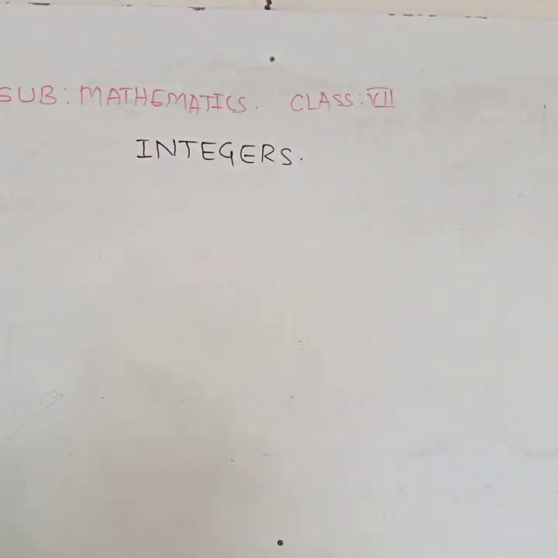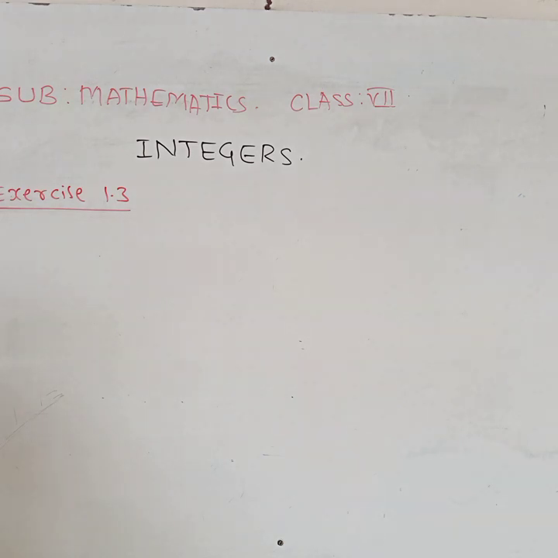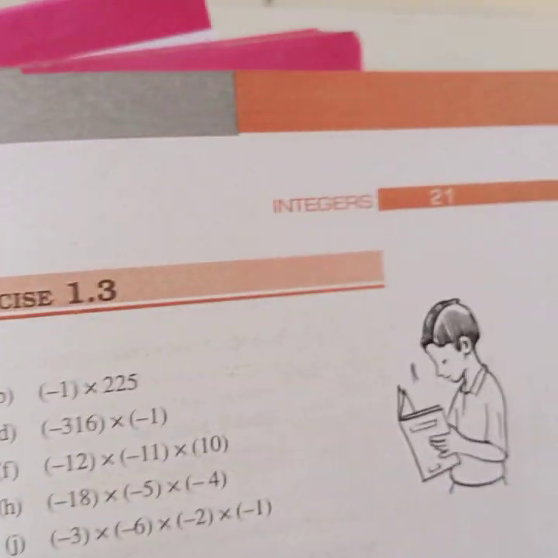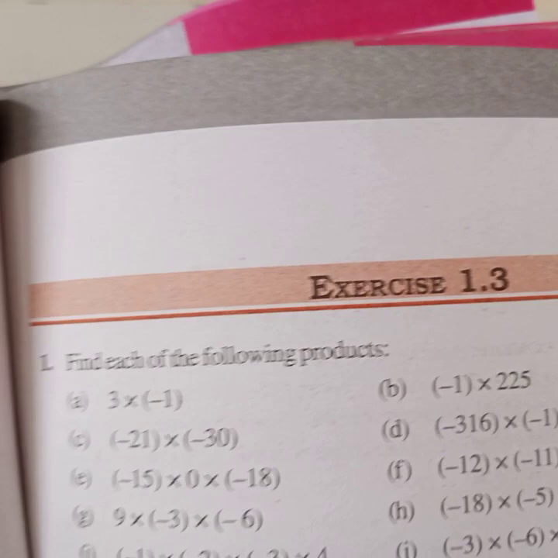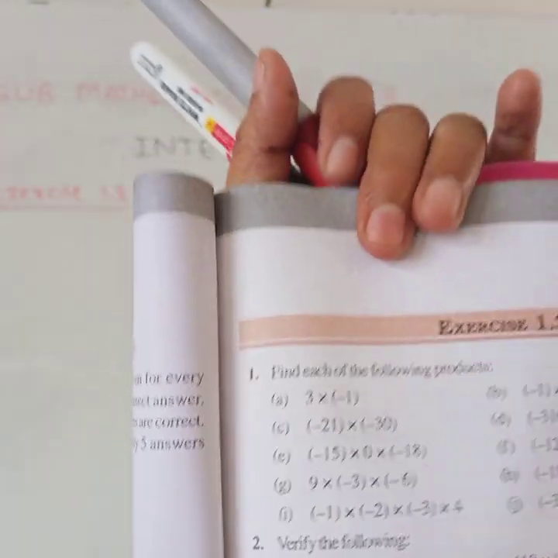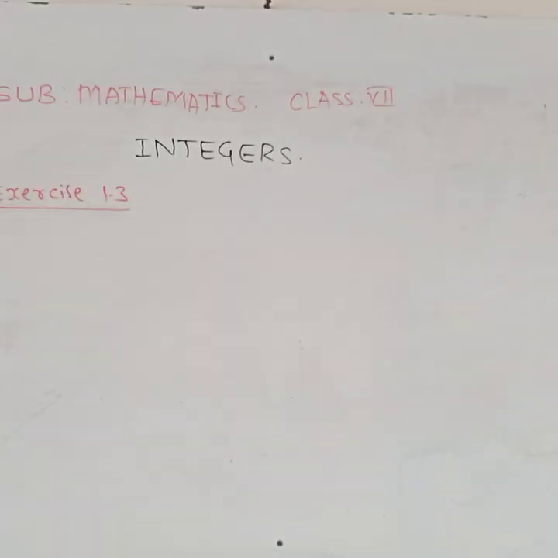So here, exercise 1.3, page number 21. I hope everyone has got page number 21. Exercise 1.3 is totally based on the multiplication of integers.